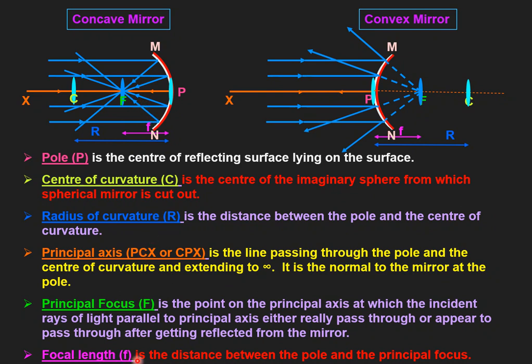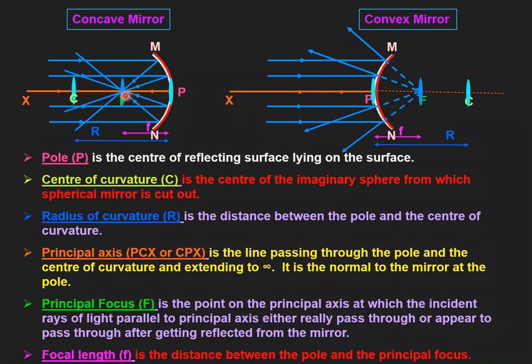So focal length is the next parameter. It is represented by small f. And how do we define this? It is the distance between the pole and the principal focus. So focal length is simply the distance between pole and principal focus.